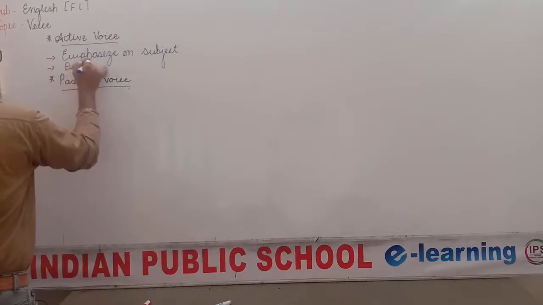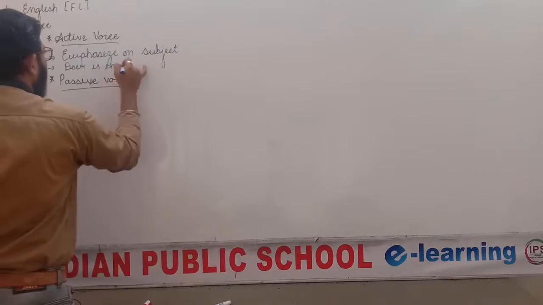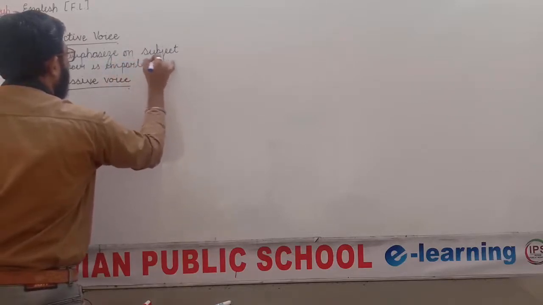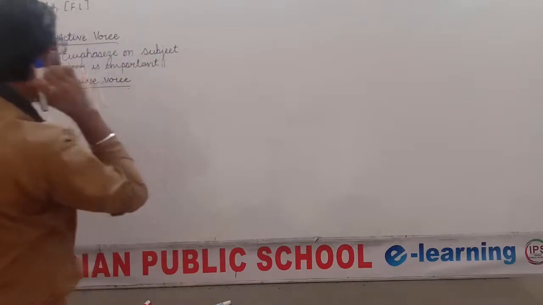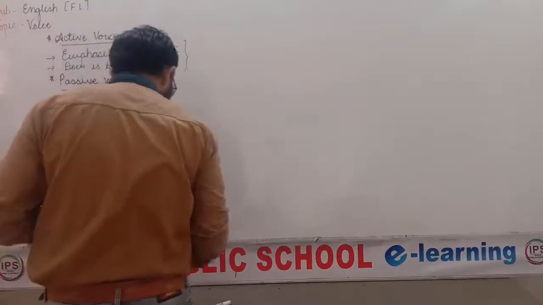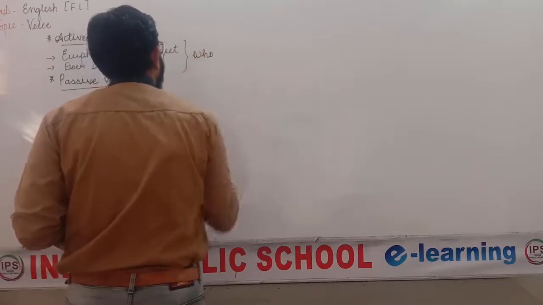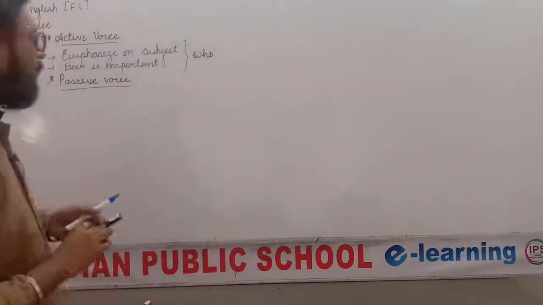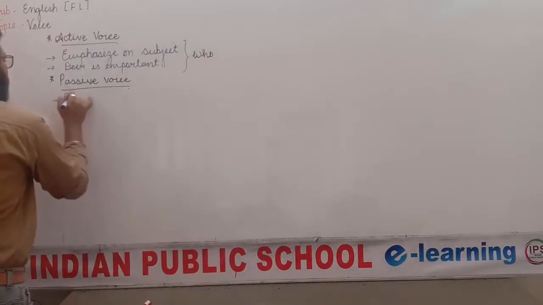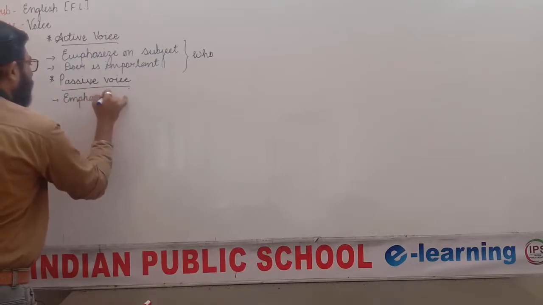emphasize on subject. In other words, we can say that doer is important. It shows the importance of subject. Who is doing the work, that is more important. We emphasize on the thing, who. And in the passive voice, we emphasize on object.